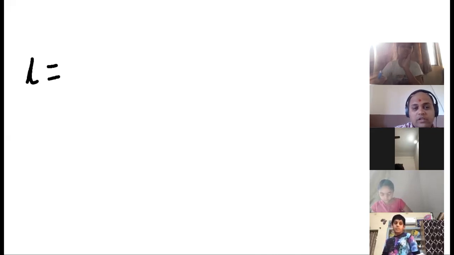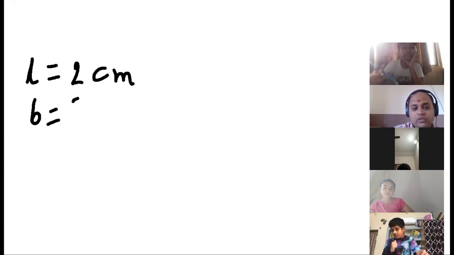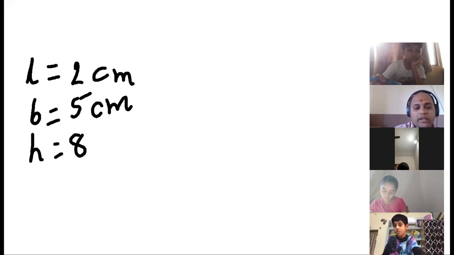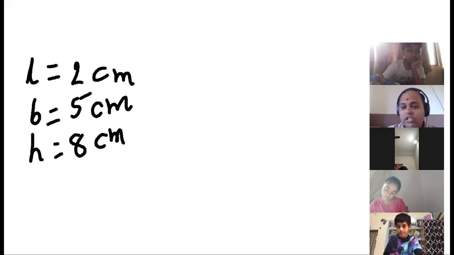Now here the volume is given to us in the workbook, that length is 2 centimeter, width is 5 centimeter, and height is 8 centimeter. And then we have to find the volume of the cuboid. So we will always write length is equal to 2 centimeter, width or breadth is equal to 5 centimeter, and height is equal to 8 centimeter. This much we will always write first.